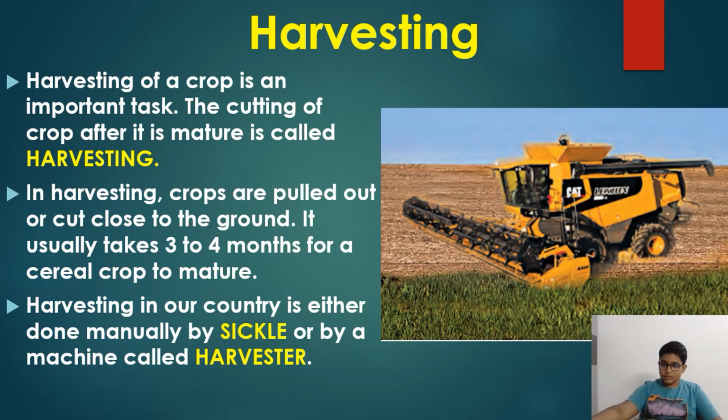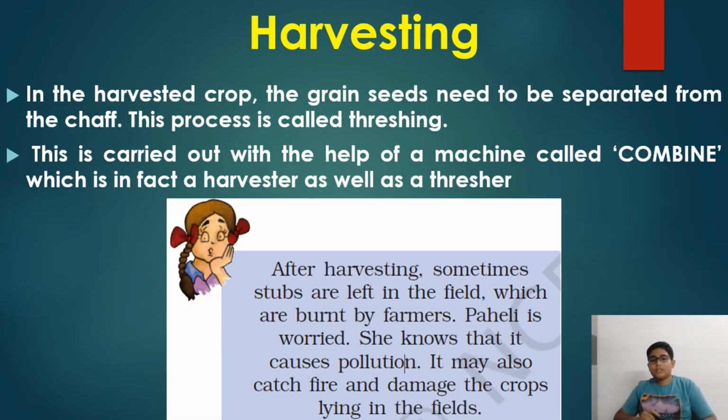In the harvested crop, the grain seeds need to be separated from the chaff. This process is called threshing. This is carried out with the help of a machine called combine, which is in fact a harvester as well as a thresher. So combine is a mixture of harvester and thresher. Like the last one we learned, seed drill, was a combination of plowing and the sowing of seeds. This is also a combination of both.